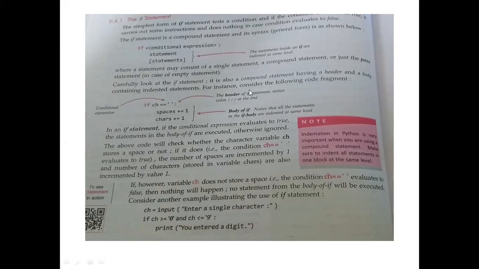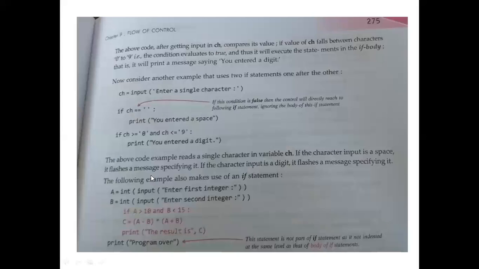For instance, consider the following code fragment. If ch is equal to blank space, that is, if the value of ch is a blank space, then this condition returns true and this block of code will be executed. So this is the if statement. If the relational expression returns true, this block of the if statement will be executed. If the conditional expression returns false, this compound statement will be ignored. So in this way the if statement will work.